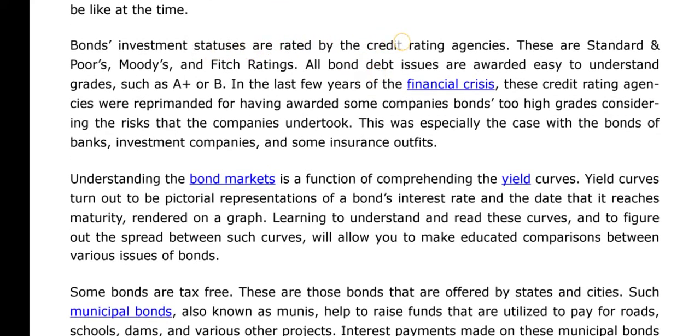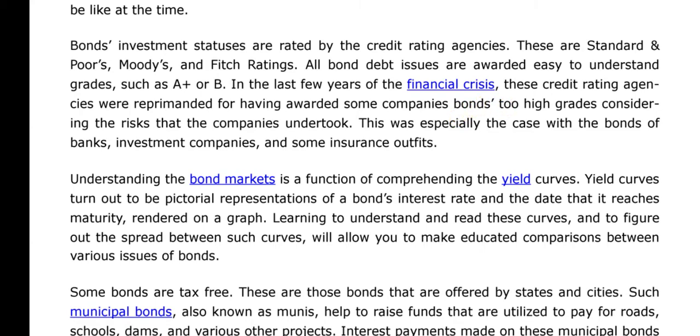Bonds are an investment. The state of the issuers is rated by credit rating agencies. These are Standard & Poor's, Moody's, and Fitch. They rate all bond debt issues with grades that are easy to understand, such as A plus or B. In the last few years of the financial crisis, these credit rating agencies were reprimanded for having awarded some of the companies' bonds too high grades, considering the risk that the companies undertook.